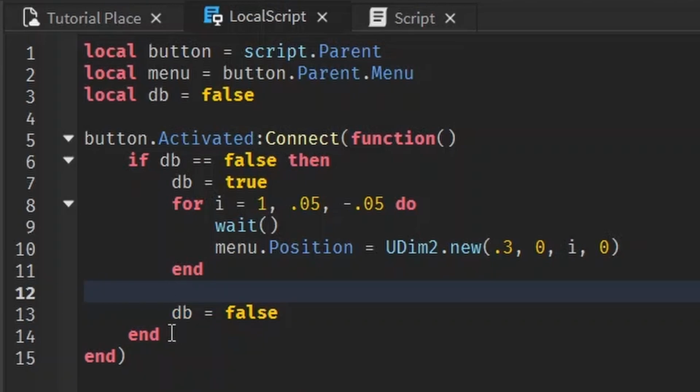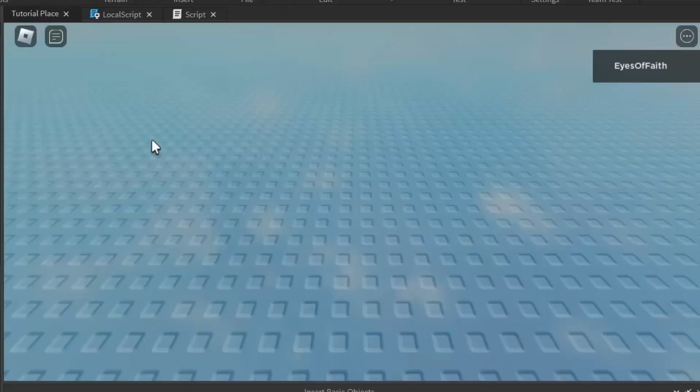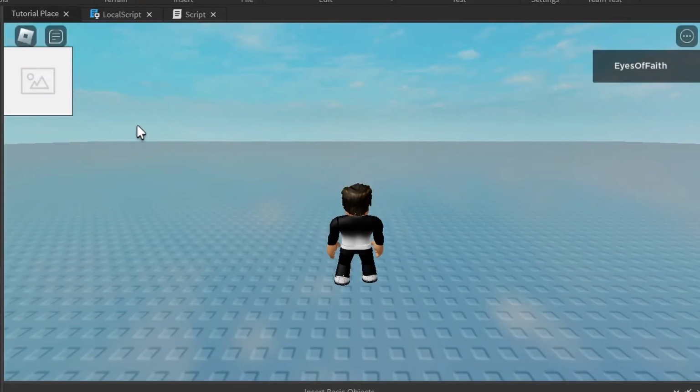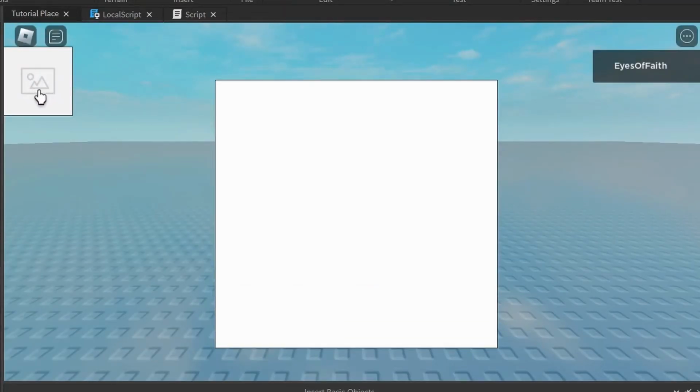And if you want to do a cooldown, this is where you put a wait. Should be using task.wait, but whatever. You can wait 5 seconds, and now I won't be able to activate it for 5 seconds after. See, I'm clicking it now, it doesn't do anything. It's going to wait 5 seconds. And then I can do it again.